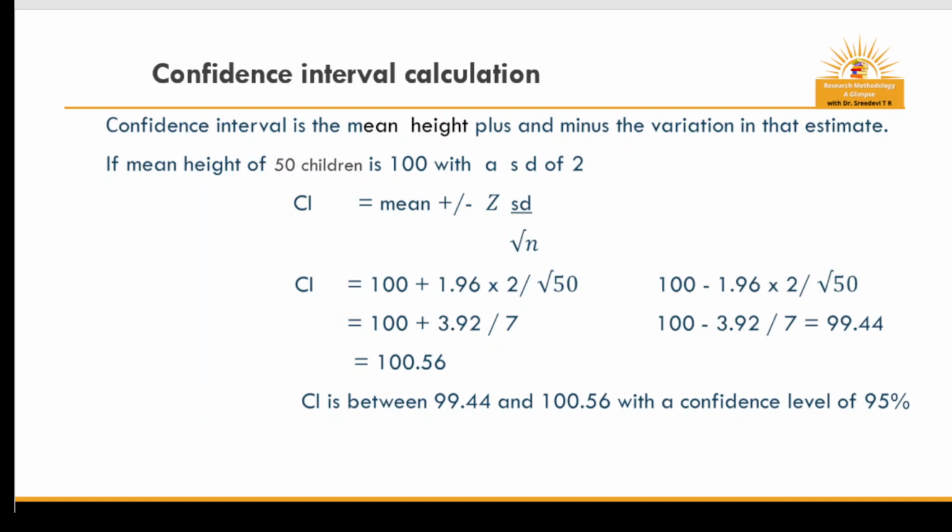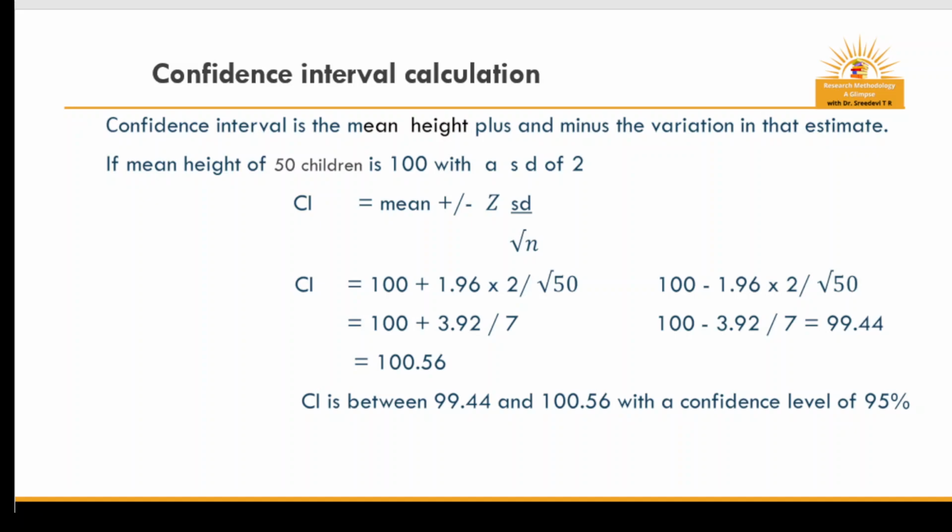If we estimate the height of children in a class, the mean height of 50 children is 100 with a standard deviation of 2. Confidence interval is calculated at 95% level. For 95% level of confidence, Z value is 1.96. So we substitute the Z value of 1.96 in this equation.